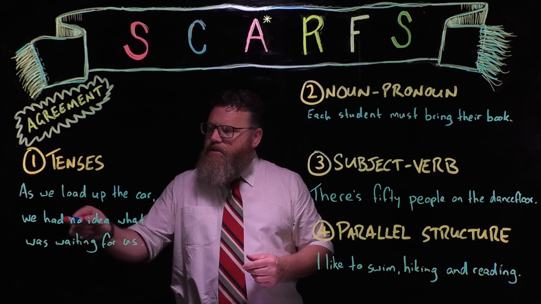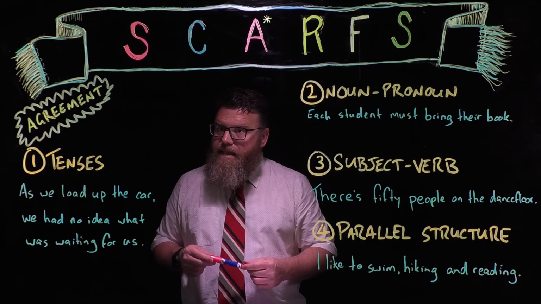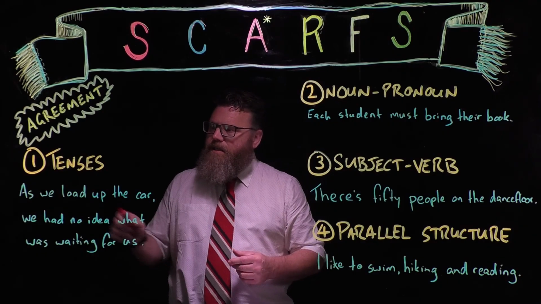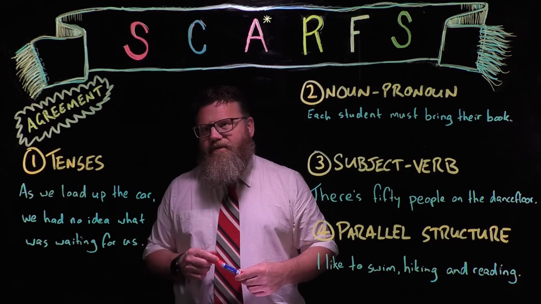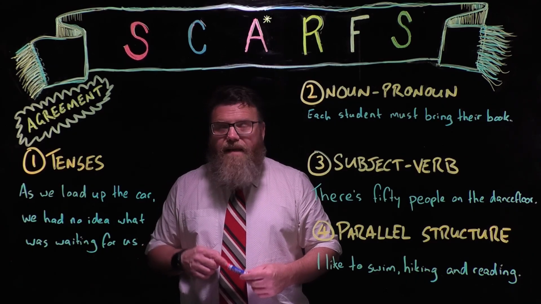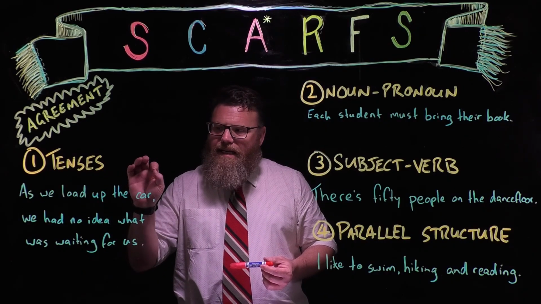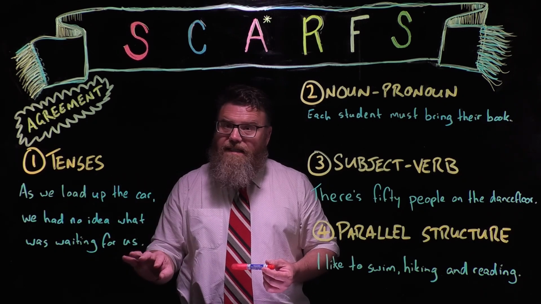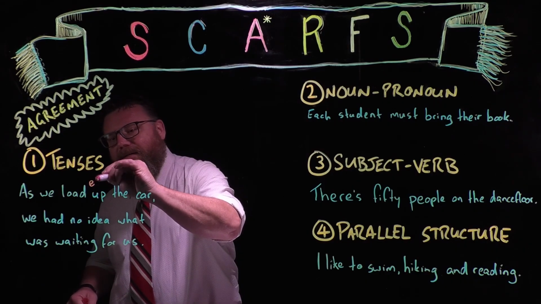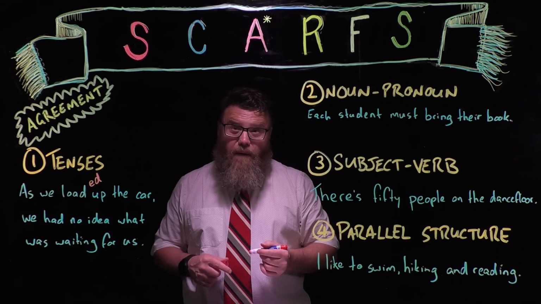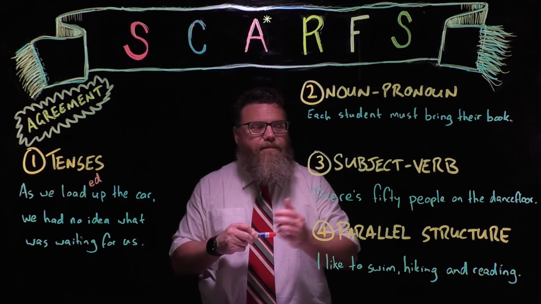So if we were to change after this comma, the rest of this, so that it's present tense, then we'd have agreement. So that would be changing it to, as we load up the car, we have no idea what is waiting for us, or what's waiting for us. Okay, the other way is to change this first verb so that it is in past tense, and then we can leave the rest of the sentence as it was. So we could have, as we loaded up the car, we had no idea what was waiting for us. That has agreement in tenses, and I prefer that version, so let's leave that there.